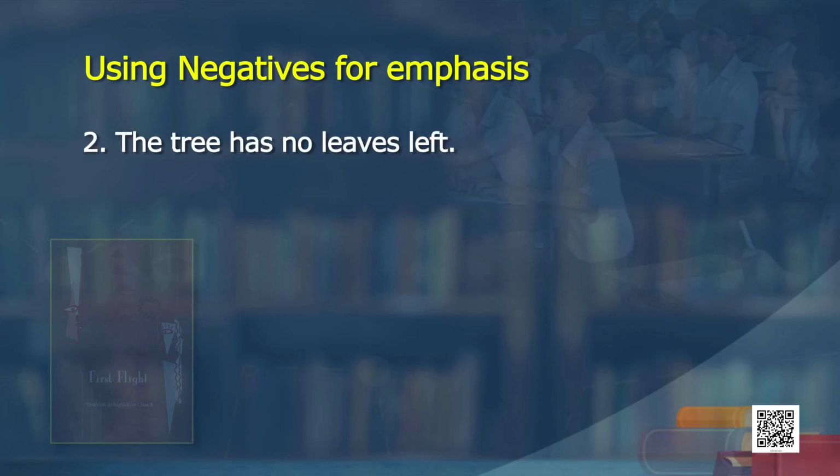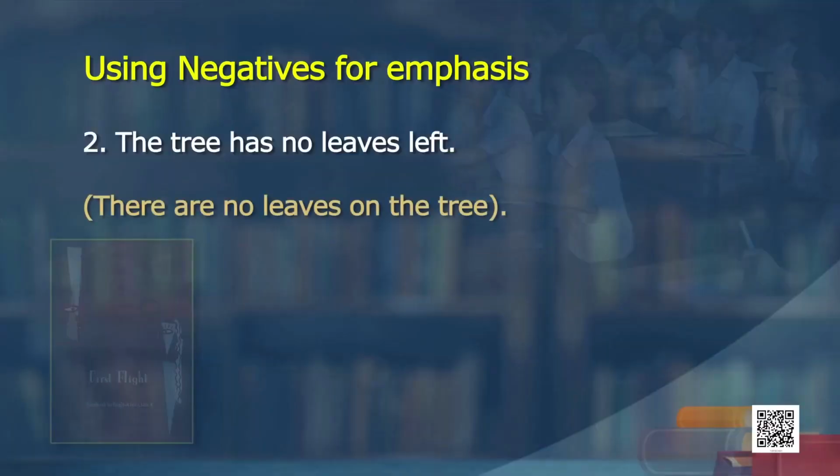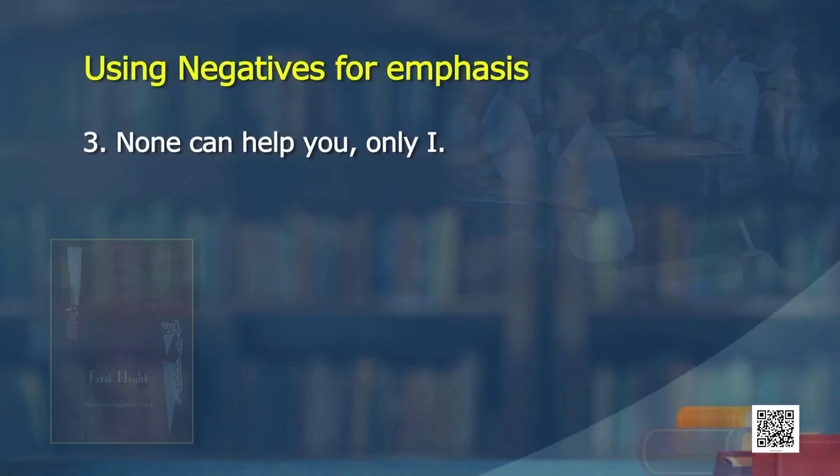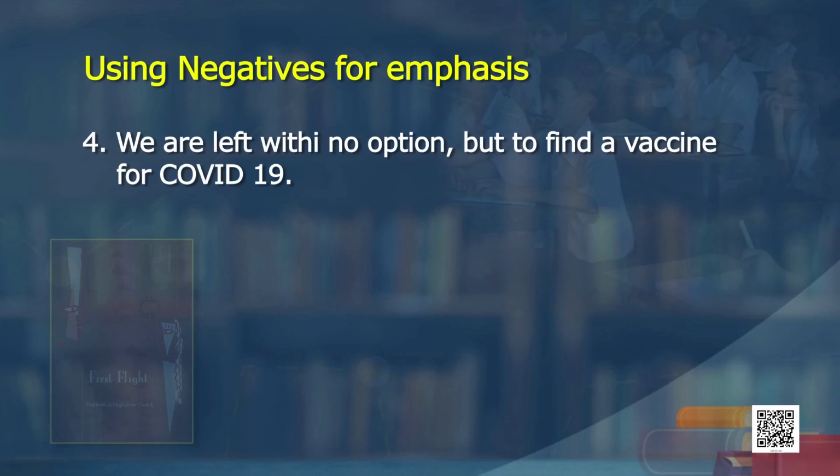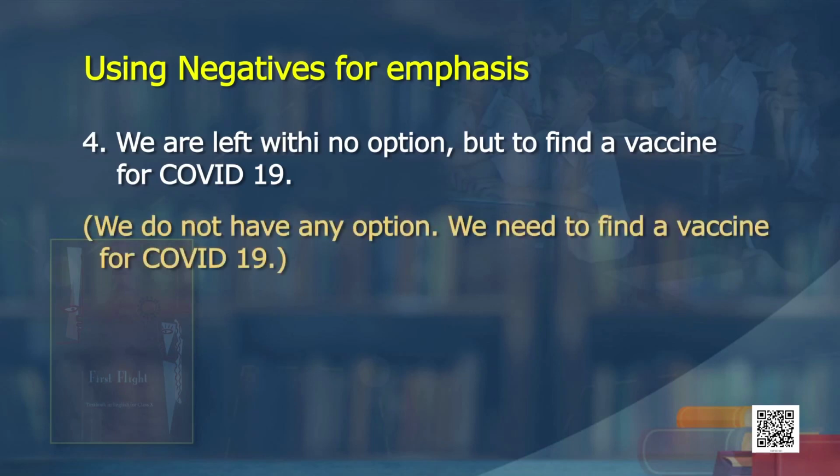The tree has no leaves left. How will you say it? There are no leaves on the tree. And it can be said in a different manner also. No one can help you, only I. Nobody will help, I will only do it. Okay. We are left with no option but to find a vaccine for COVID-19. We do not have any option, we need to find a vaccine for COVID-19. Very good, well done. This is how negative emphasis is changing.